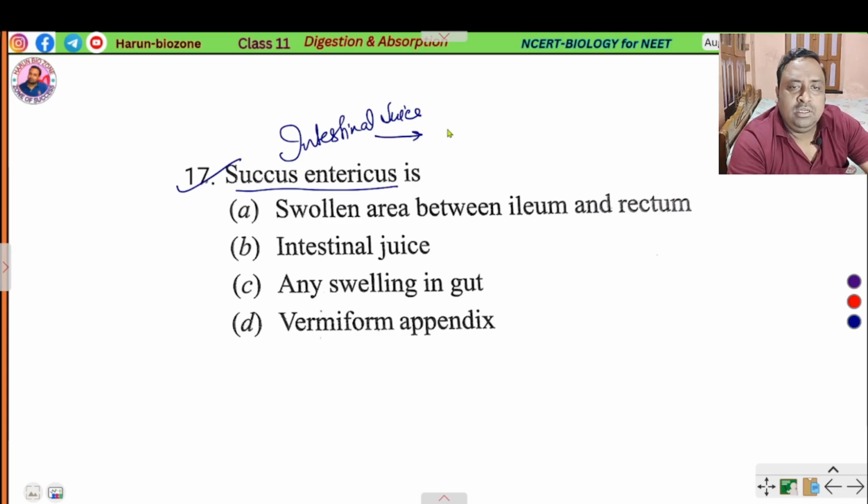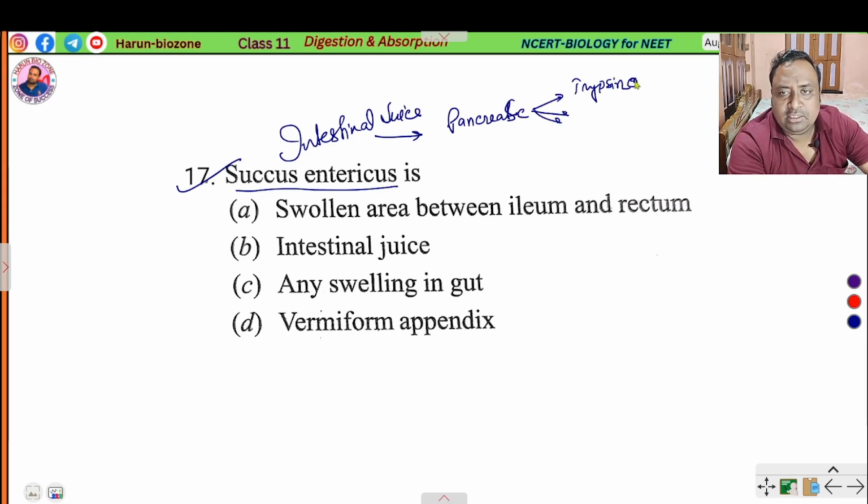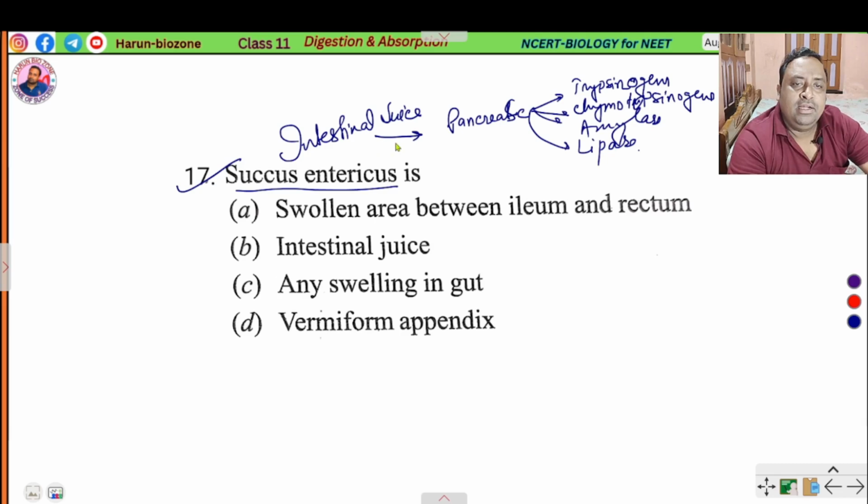Secreted from the pancreas, pancreatic secretion contains trypsinogen, chymotrypsinogen, amylase, lipase. Okay. Then from the bile duct, bile salts are secreted.